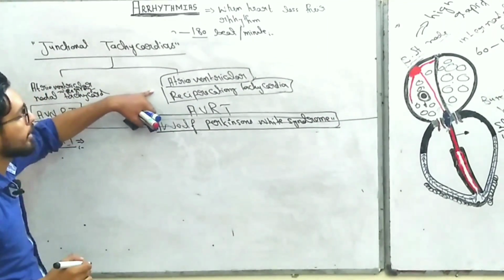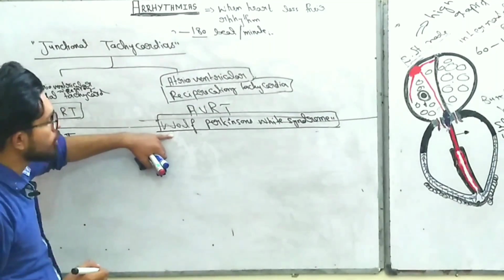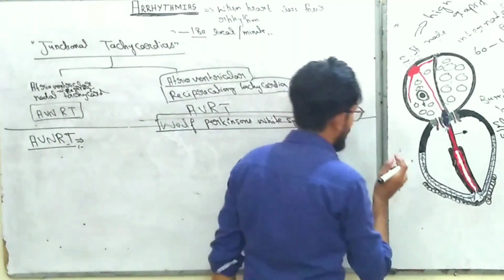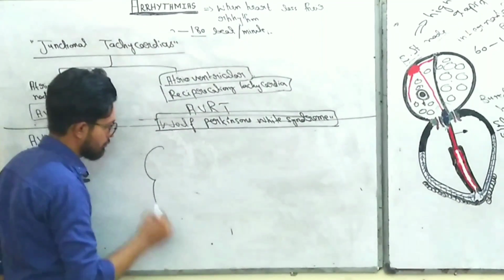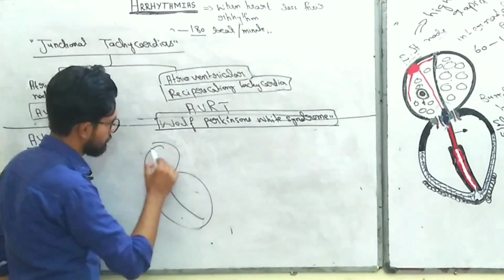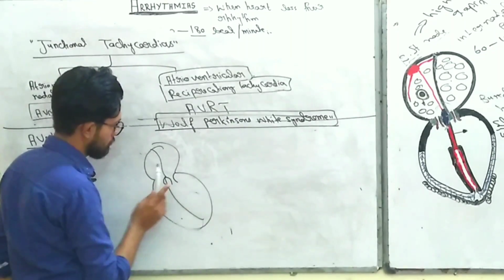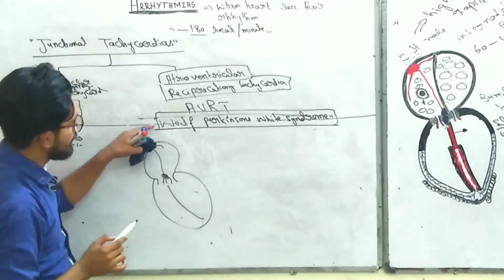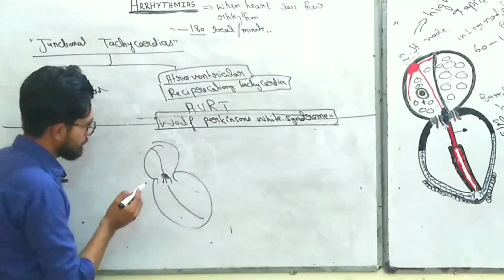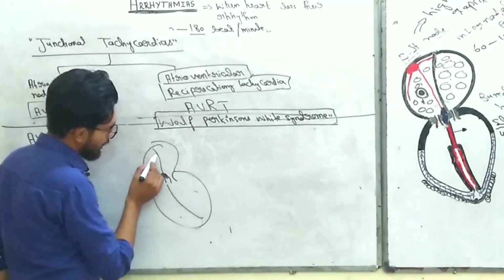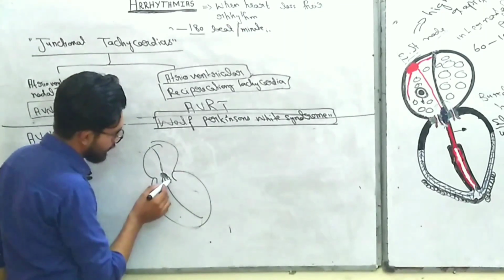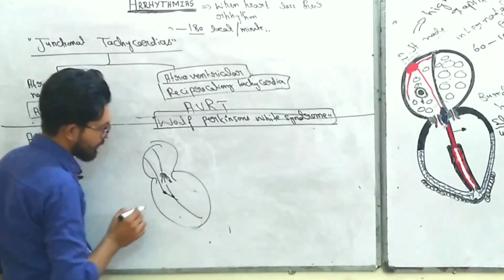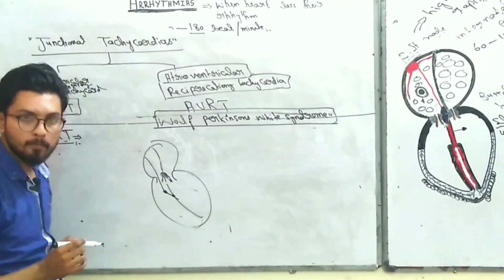Again, this atrioventricular reciprocating tachycardia is also known as Wolff-Parkinson-White syndrome. In this syndrome, okay, I will draw it here. Here is the heart, right, and here is the AV node. In this disease, the signals from the SA node not only pass through the AV node, but also pass through the accessory pathway and enter and depolarize the ventricular myocardium, right?